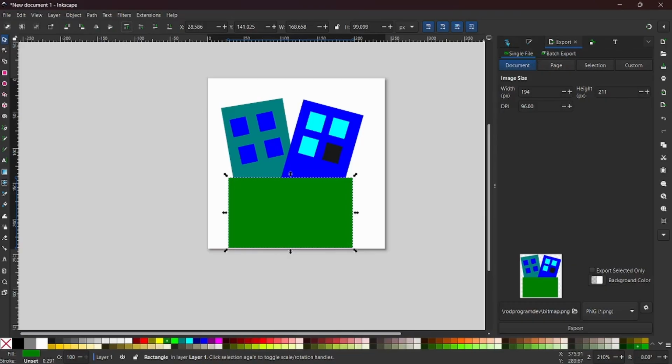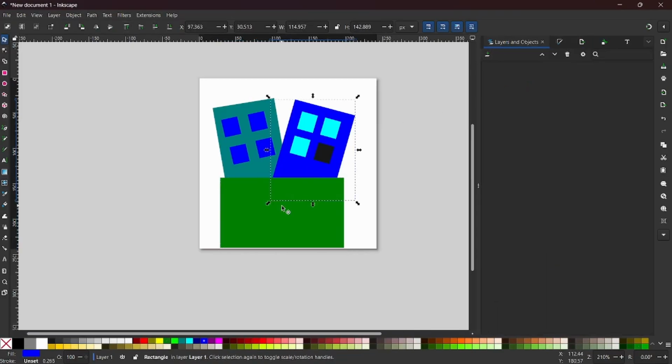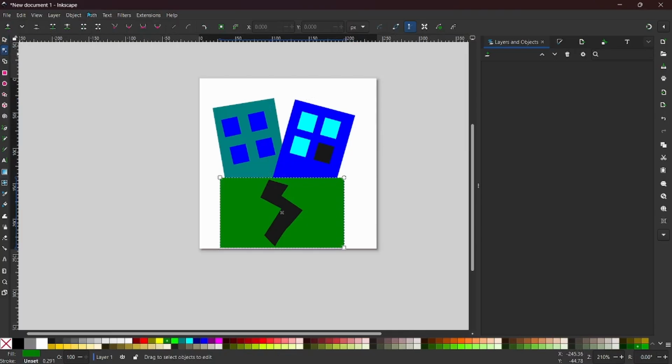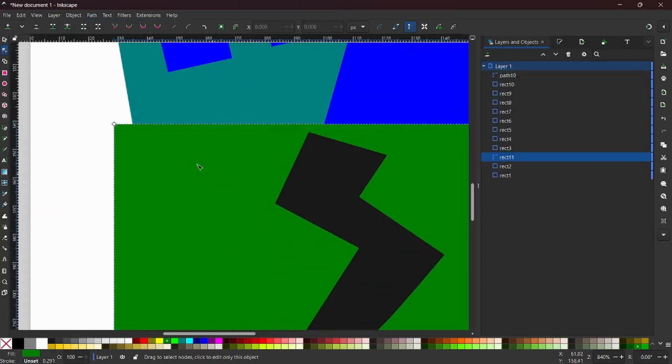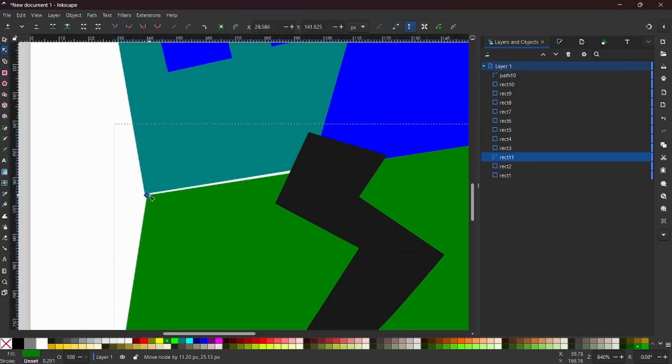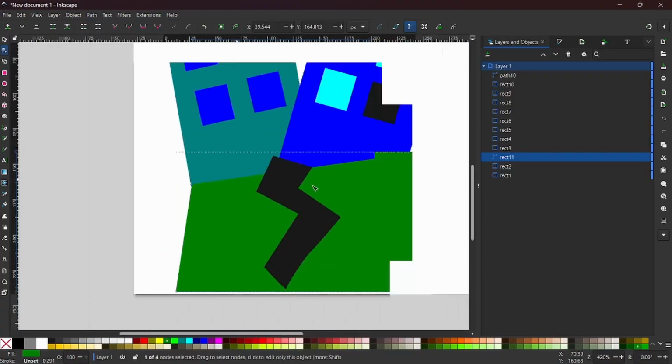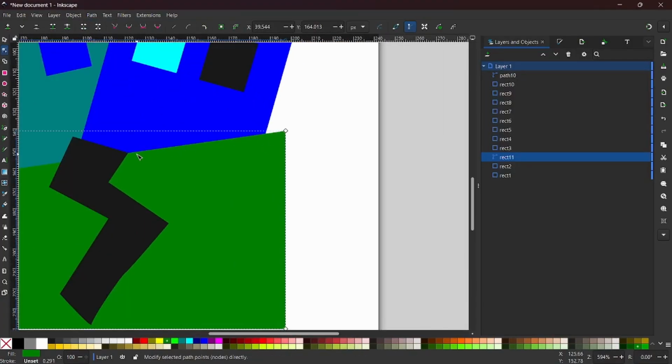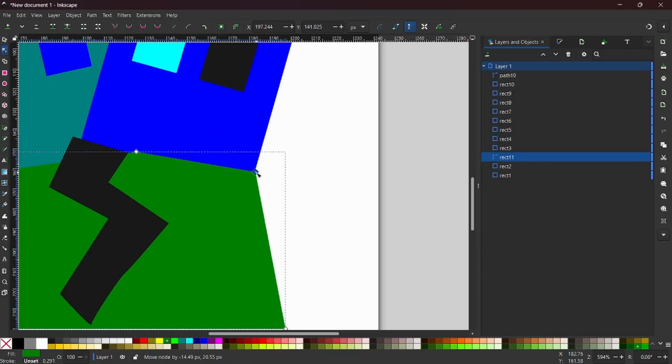Let's go to our layers. And we should have this one layer down. This one should be layer down. And this one should be layer down. And then this one, we want to do object to path, and create some shapes here that will fit the nodes up to here.